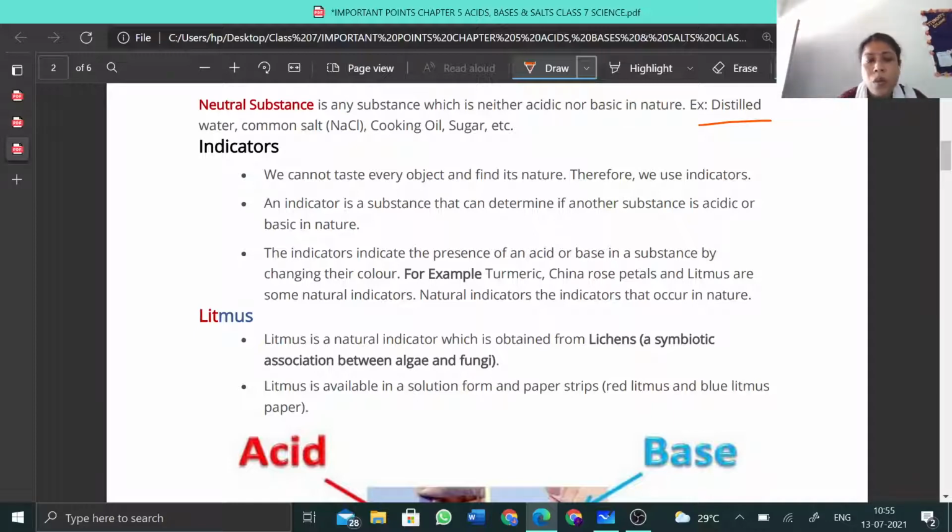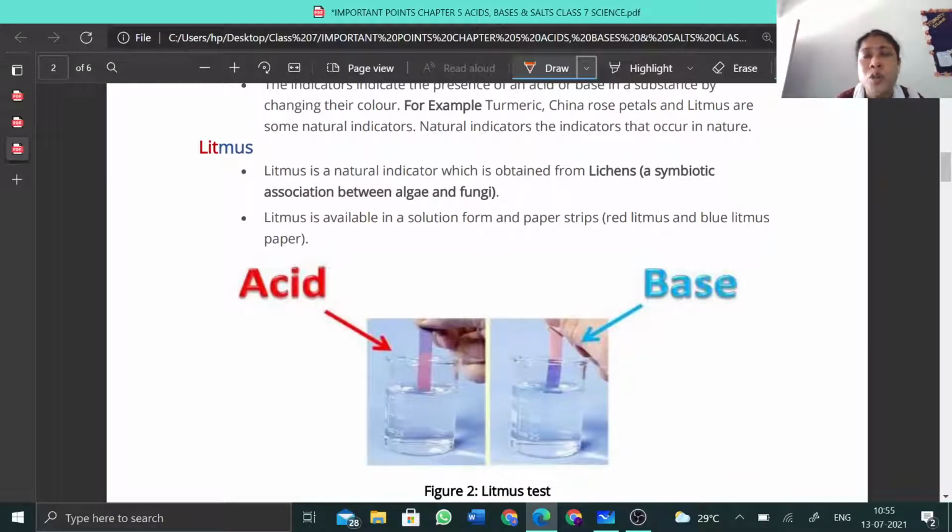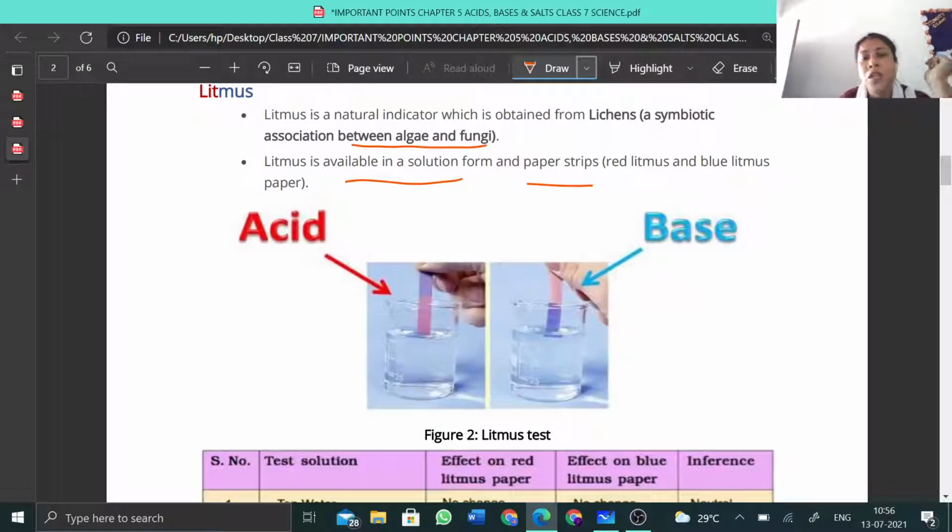Some of the indicators we are now going to read. One is litmus. We have read in chapter 2 that lichen is a symbiotic association between algae and fungi, and from the liquid extract of lichen we obtain the litmus solution. Litmus is available in solution form, and also in the form of strips. You can see in the next figure, which is also in your book, that we are dipping the litmus paper. They are available in two colors, red litmus paper and blue litmus paper.